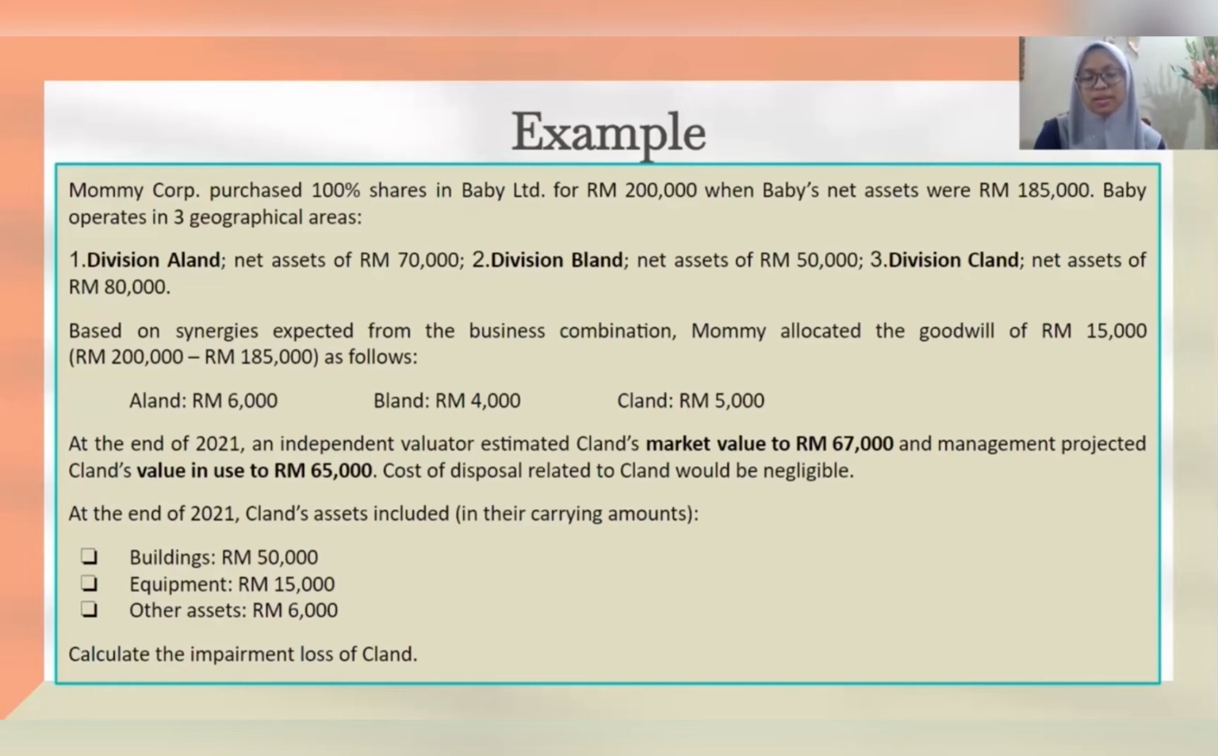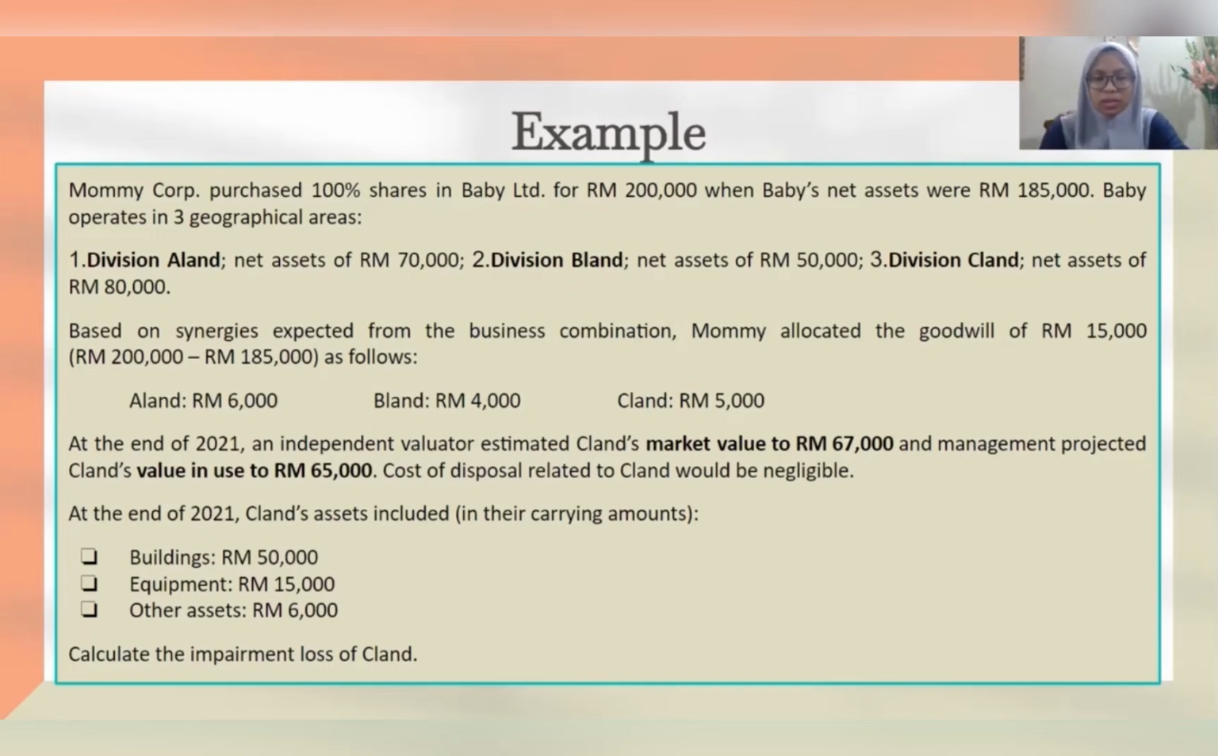So based on the synergies expected from the business combination, Mummy allocated the goodwill of 15,000 as follows, which is Allen 6,000, Bland 4,000, and Clan 5,000. So the goodwill of 15,000 is actually from the purchase of 100% shares in Baby Limited, which is 200,000, minus Baby's net asset of 185,000. So we will be getting 15,000 as for the goodwill. And then Mummy decided to allocate 6,000 out of the 15,000 to Allen, 4,000 to Bland, and 5,000 to Clan.